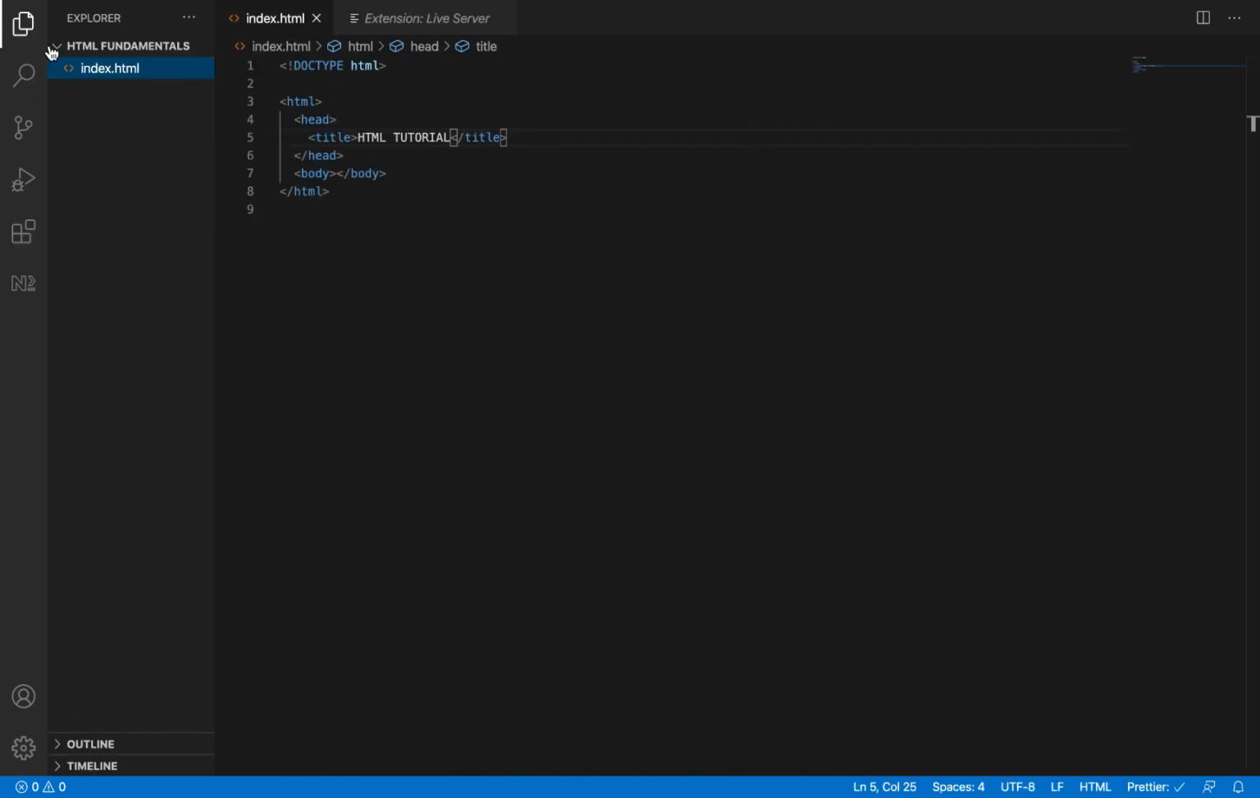Let's go to our file. This is our index file. Let's make changes now. Let's take the title back to HTML fundamentals. Let's put something in the body. Let me introduce one tag in this lecture. There's a tag called the paragraph tag. The paragraph tag is called P. That's the opening tag and a closing tag. Let's copy and put HTML fundamentals there too.